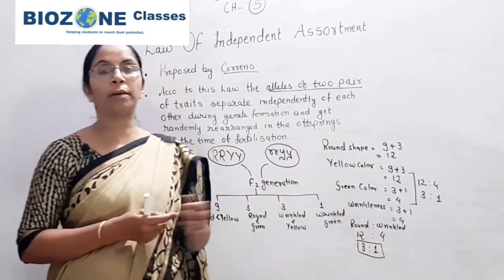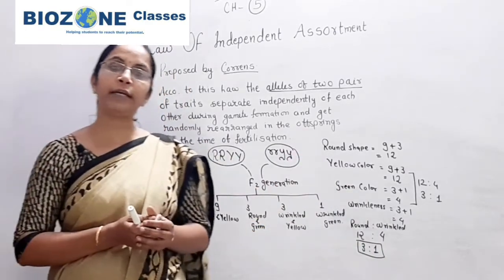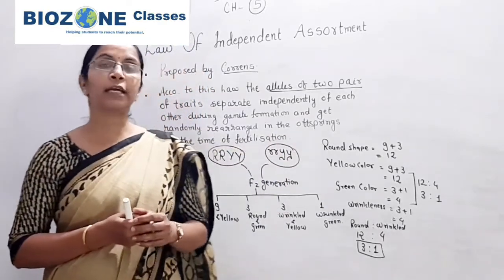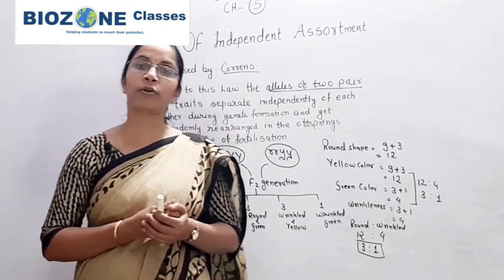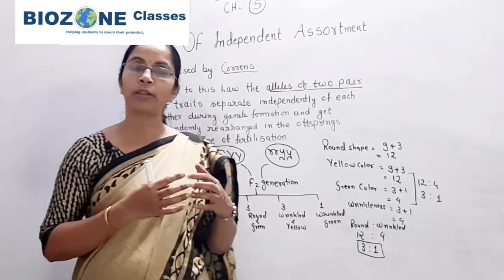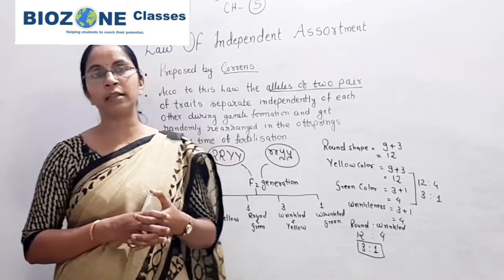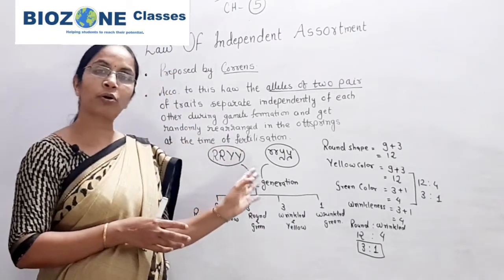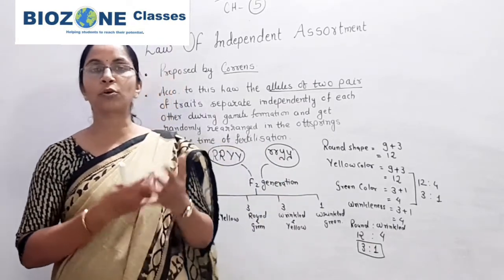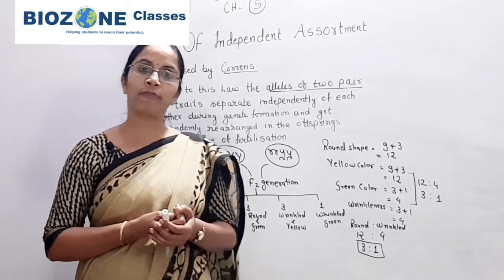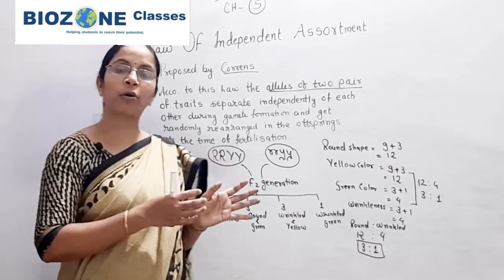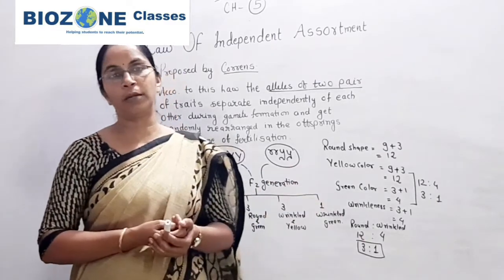So this much you remember for the law of independent assortment, as this unit is quite difficult for the children. Secondly, all these things they study for the first time in class 12, because the cell and all those things you study in class 11. Even after that, the structure of DNA, and in next topics post-Mendelian inheritance and chromosomal inheritance, you study for the first time. So that's why I am coming with very short topics, and slowly we are coming towards the next topic.